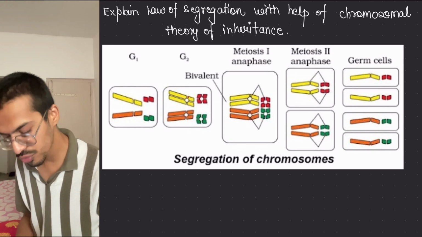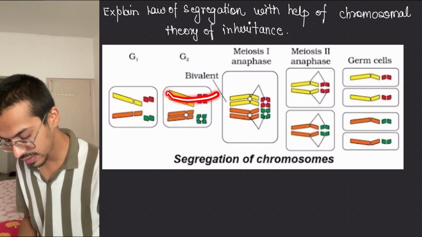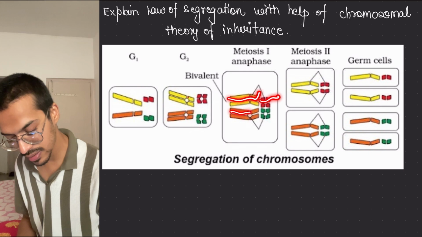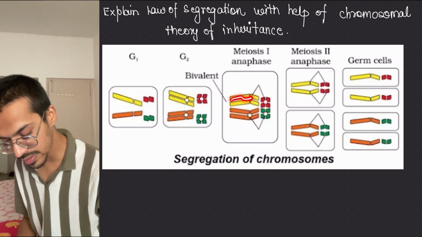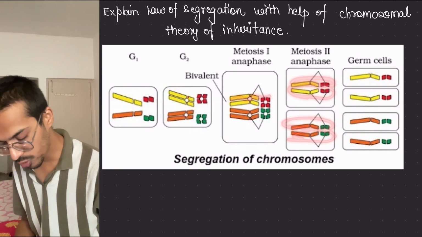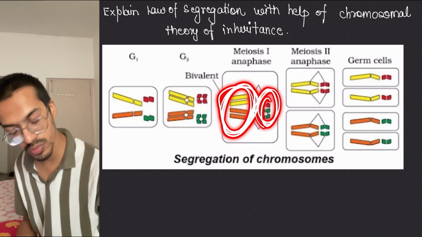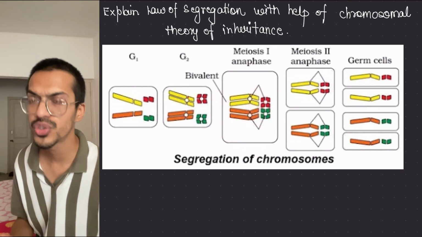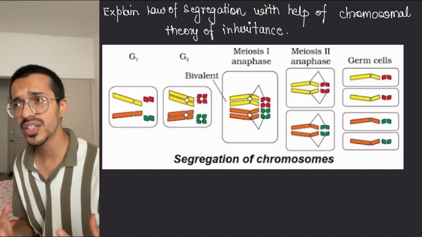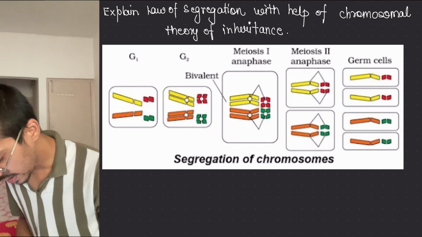Now what will happen when meiosis 1 occurs? Meiosis 1 will cut these things. This will be cut, this will be cut. So this cut and this cut come together, so they become one cell, and this becomes another cell. Of course, these two are homologous chromosomes, and these two are homologous chromosomes. Why is the color shown different? The color is different so that you can tell that different genes are present on it. So that's why they are showing it like this.